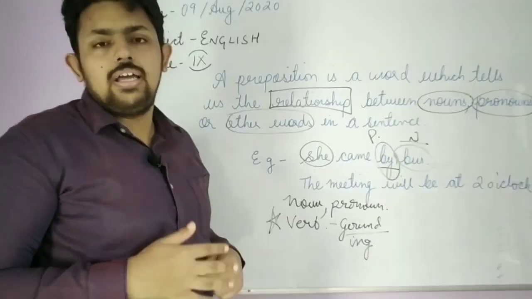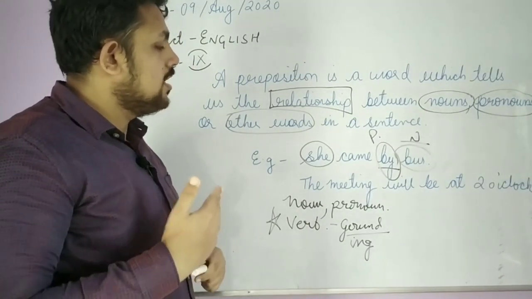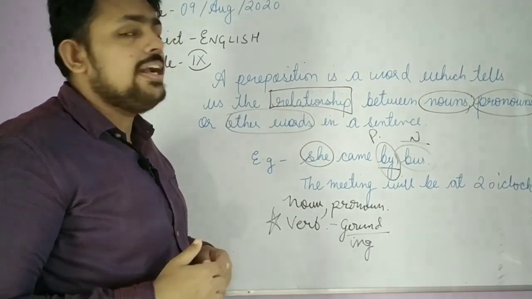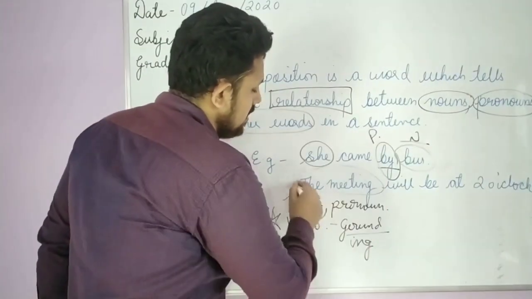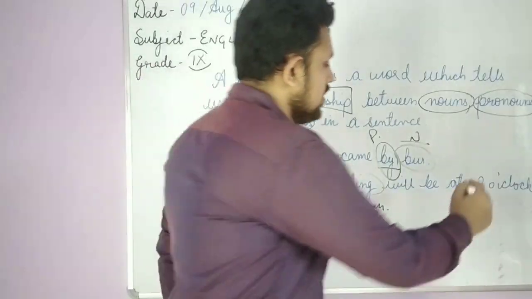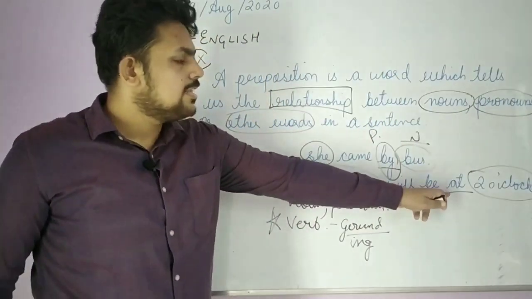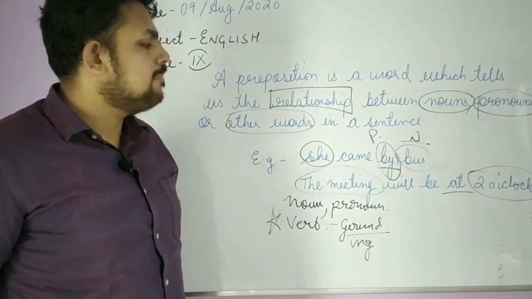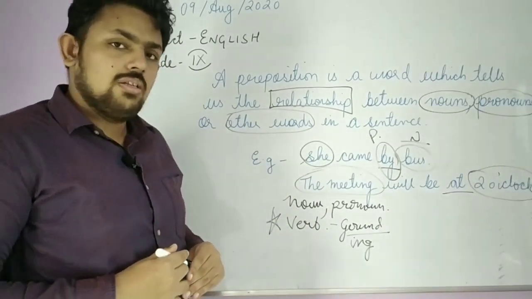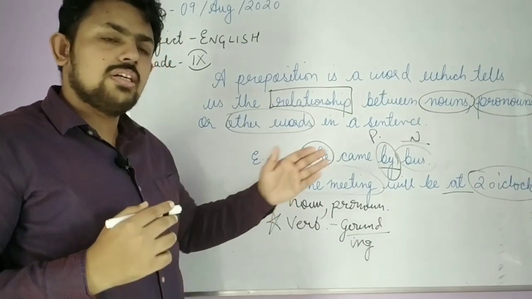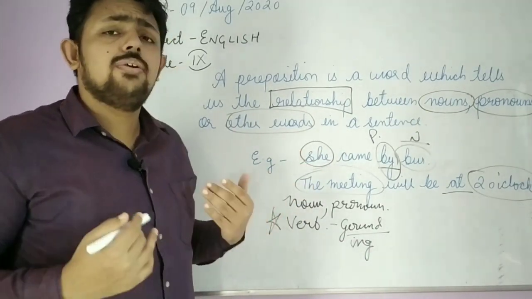The relationship of the meeting is shown with the time by at. So this is the preposition of time, because it is showing the relationship of the sentence to the time. See, the meeting will be at 2 o'clock.